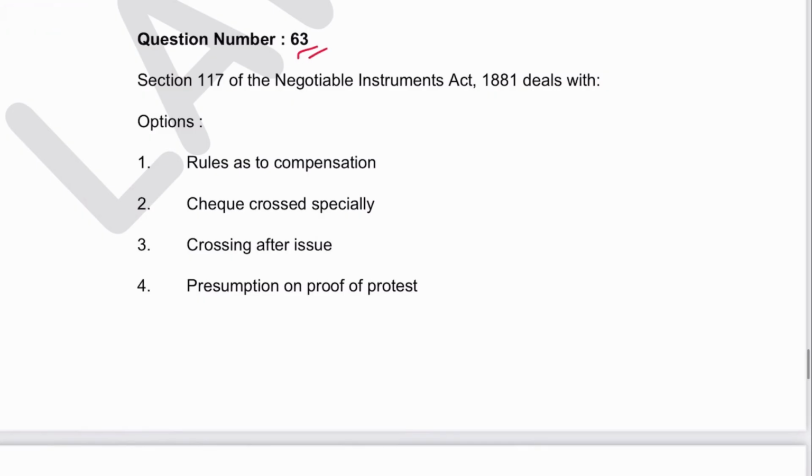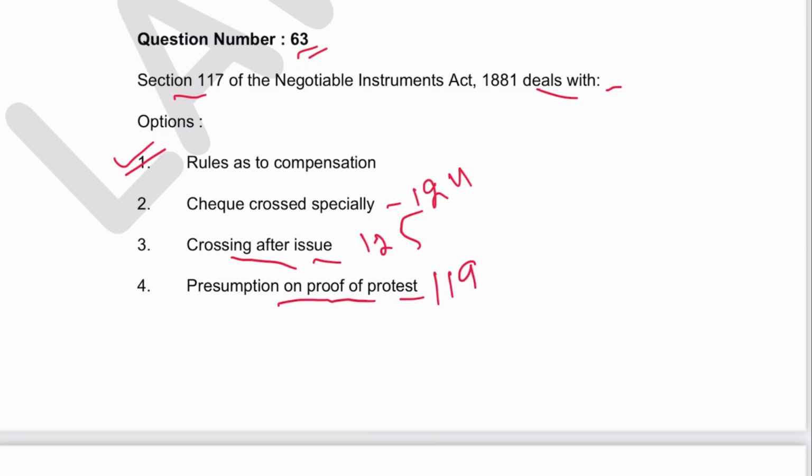Next 63. Section 117 of NI Act deals with what? Rule as to compensation. 1 is the answer. Check crossed specially is section 124. Crossing after issue, 125. Presumption on proof of protest, section 119 in NI Act.